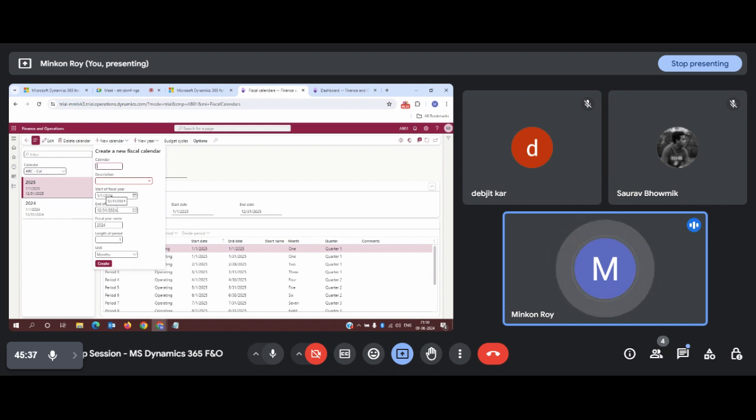In the US, they follow January to December. So based on your country location, you can provide the fiscal year date range in this section, when your fiscal year is going to start and when it is going to end.